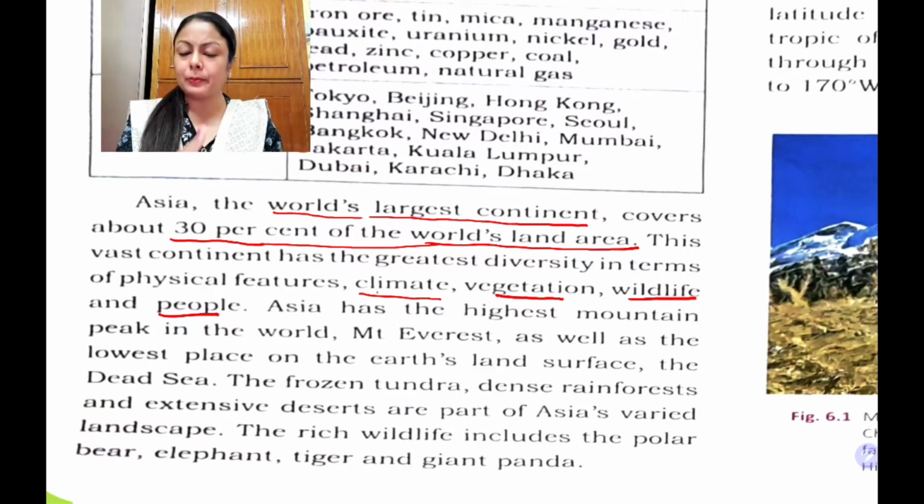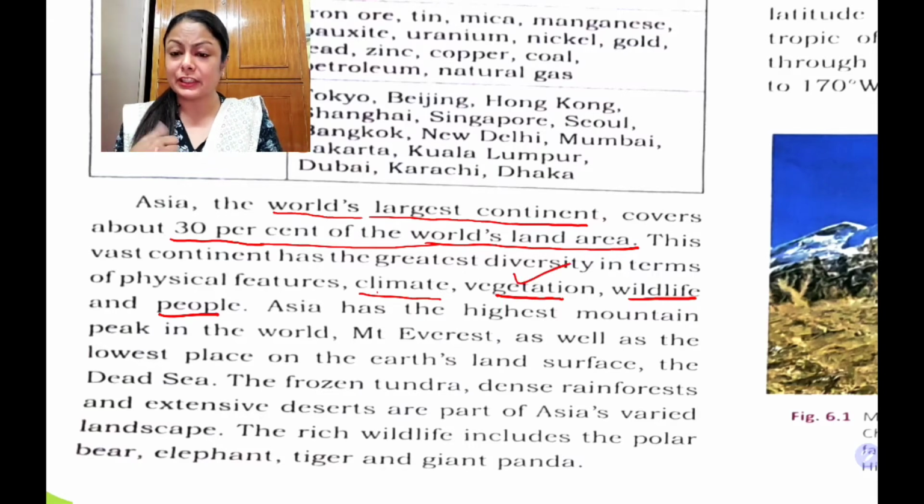Children, in the upcoming module, I'll give you better examples, and I'll also give some pictures so that you understand the concept in a better way. Now, vegetation. Desert vegetation, equatorial vegetation, monsoon vegetation, Mediterranean vegetation, every type of vegetation is found in Asia. So definitely there is diversity.